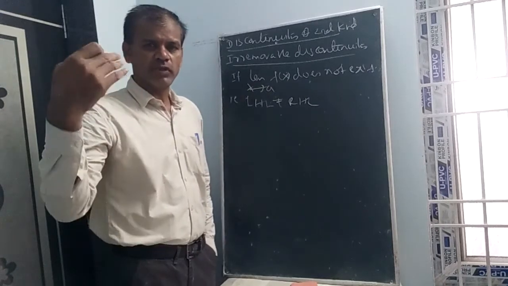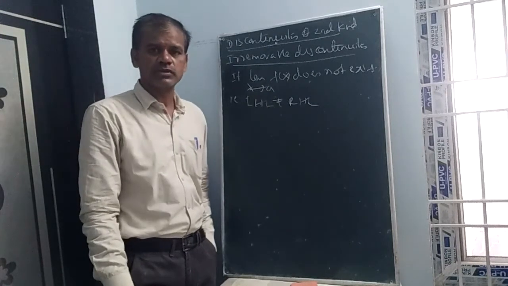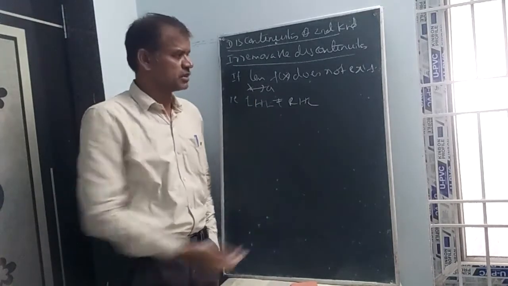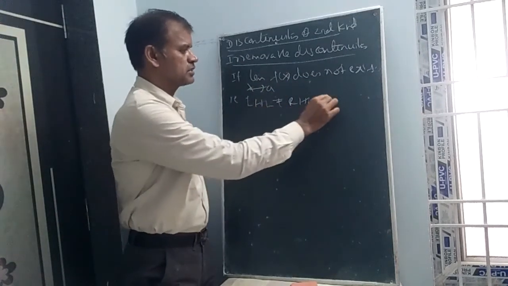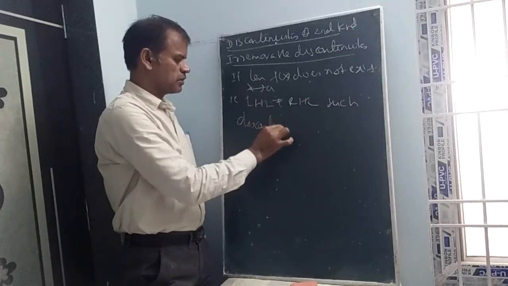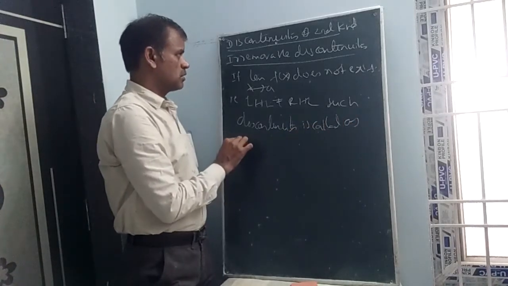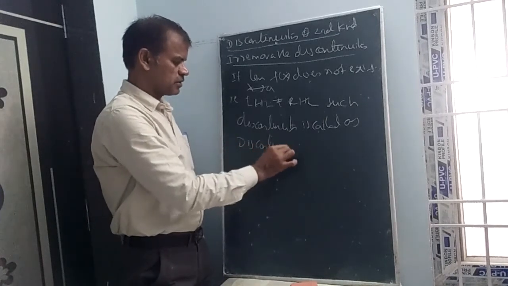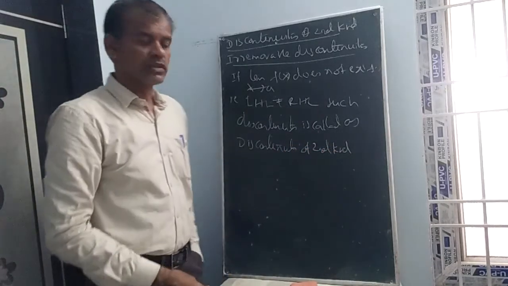What is irremovable? About removing, you think limit x tends to a minus of f of x is equal to limit x tends to a plus of f of x is equal to f of a. No need to think that here, because LHL is not equal to RHL. So whenever limit x tends to a of f of x does not exist, that is LHL not equal to RHL, such discontinuity is called discontinuity of second kind or irremovable discontinuity.